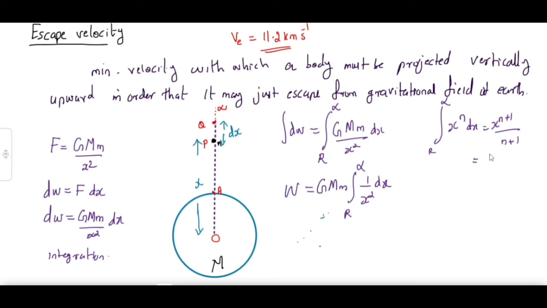After the integration, you will be getting what? Minus 1 by x. But here you have to integrate from R to infinity. So substitute the limits.